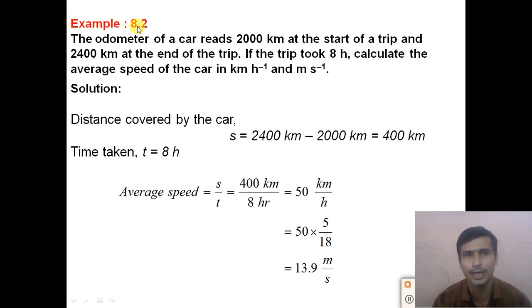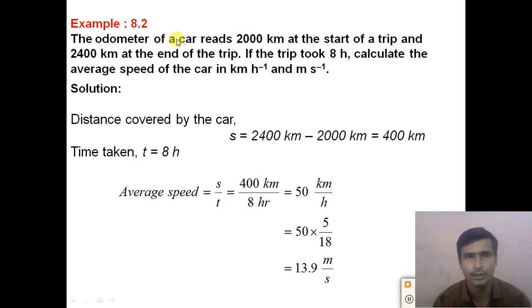Example number 8.2 given in the textbook. The odometer of a car reads 2000 kilometer. What do you mean by the odometer? Have you ever seen the odometer? Odometer is a meter given in a car to see the speed of the car, to see the distance covered by the car, right? In bike, car, all the vehicles, this odometer is given to you, and this odometer represents the speed of the vehicle. It gives the reading of the distance traveled by the vehicle, right?